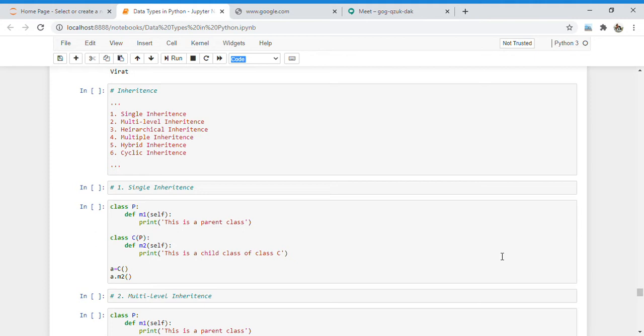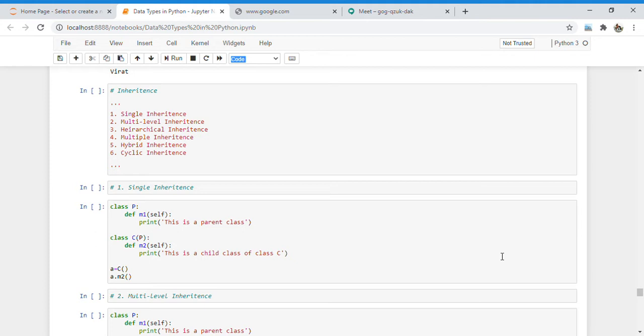The advantage of using the inheritance concept is that there is a lot of code reusability, and also if we want to extend the functionality of our code, then that is also possible. So these are some advantages of inheritance.